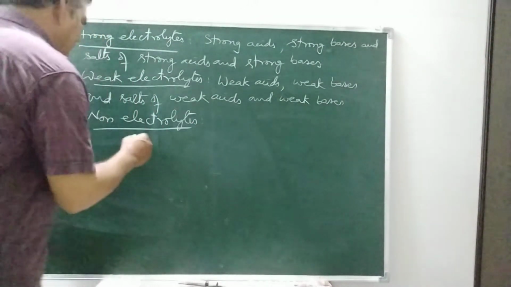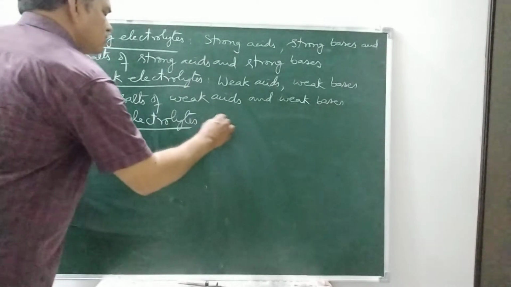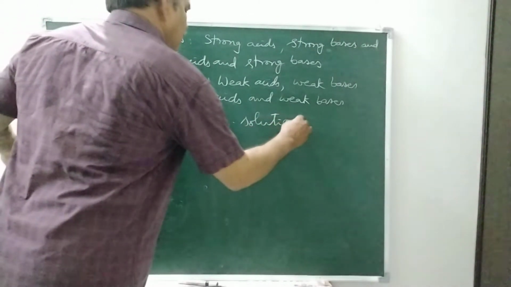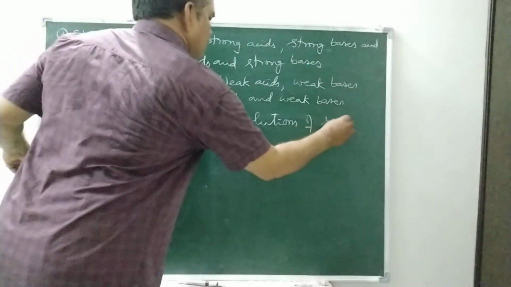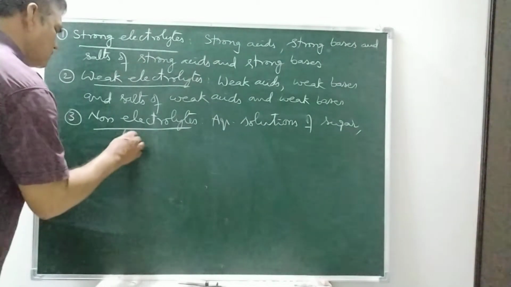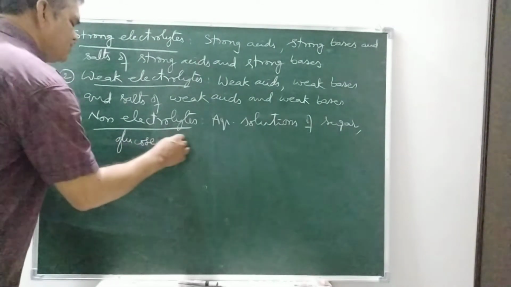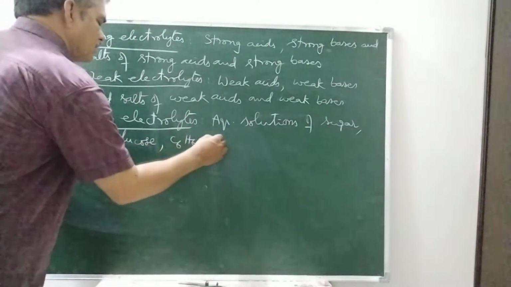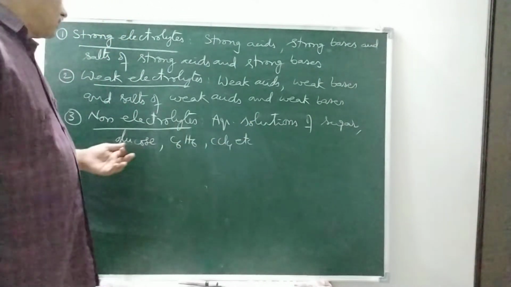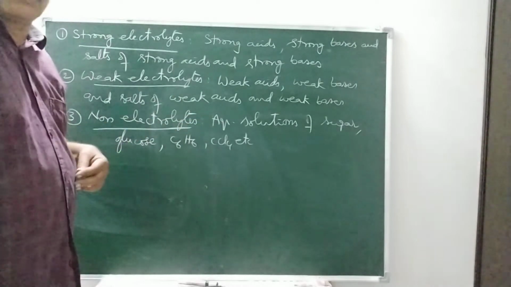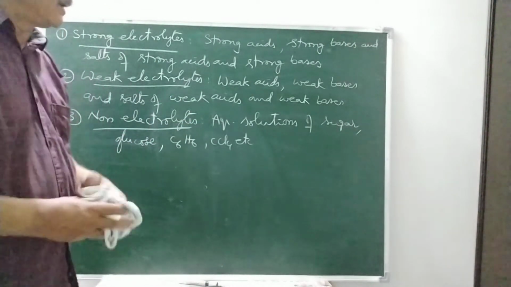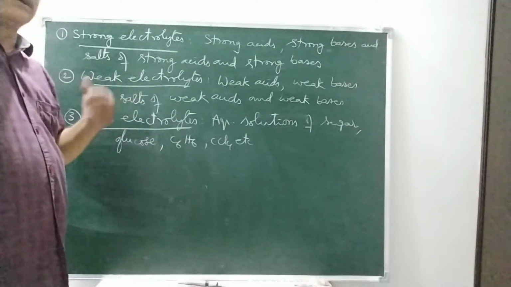Examples are aqueous solutions of sugar, glucose, benzene, carbon tetrachloride, etc. Sugar, glucose, etc. dissolve in water, but there is no ionization. As no ions are formed, no current will be present.